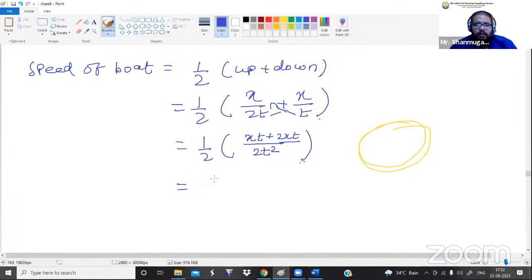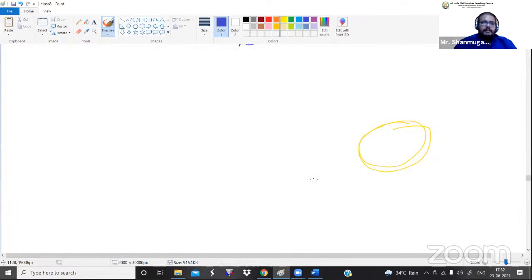So let me write xt plus 2xt divided by, let me take this 2 to this side. So what will happen? 2 into 2t square, that will become 4t square. Okay, so this is the speed of a boat value. Let me keep it as it is.